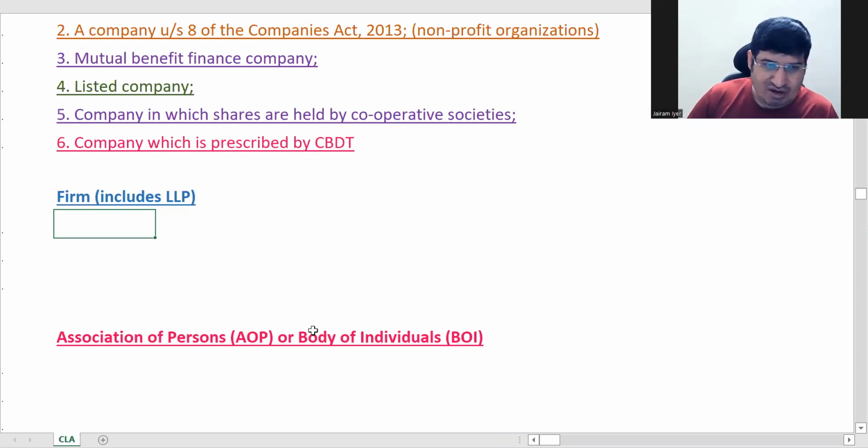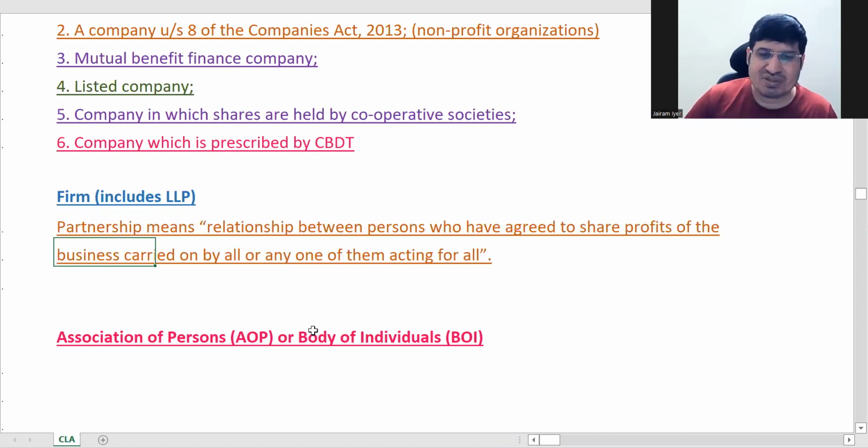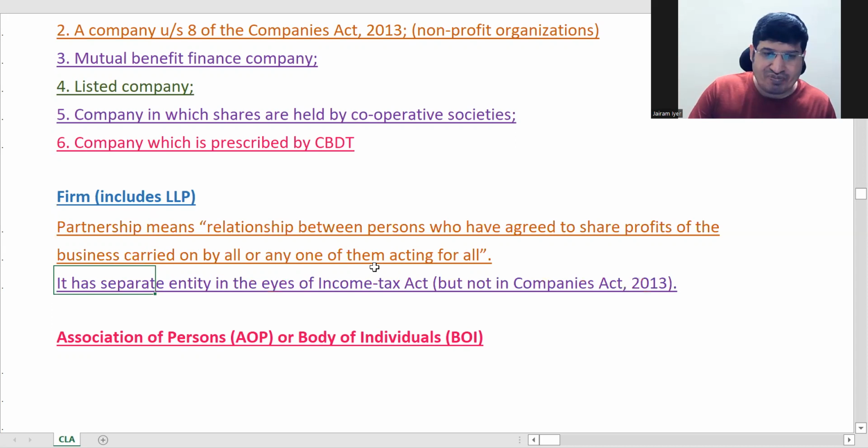Now next is firm. Firm means partnership. You all know the definition of partnership: it's a relationship between persons who have agreed to share profits of business carried on by all or any of them acting for all. So there will be a certain number of partners. All of them can act for the firm, or only some can act. That's also possible. That's called a partnership firm.